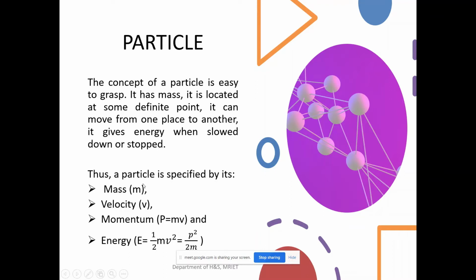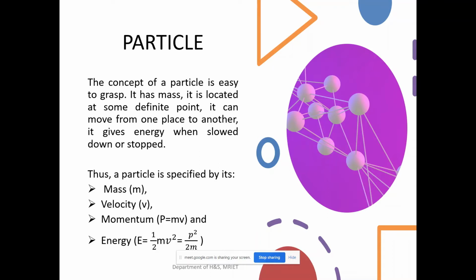So these are the four important characteristics. You need to keep it in your mind. What are the characteristics of a particle? One is mass, another is velocity, third is momentum, fourth is energy. It is better to make a note of it, in shortcut you can write.